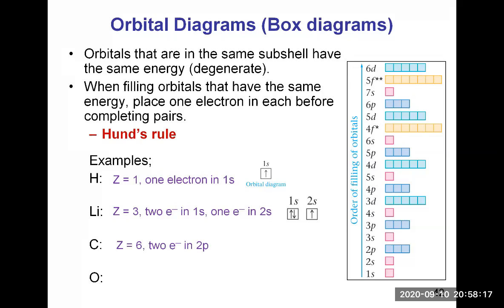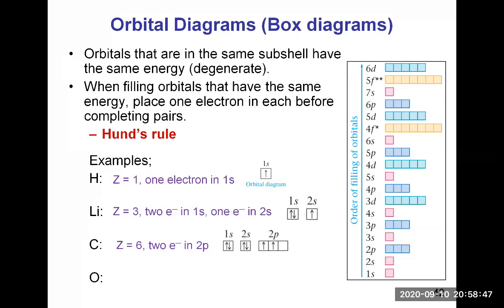Because the 2p orbitals are the same in energy, you can put them in one orbital each, and you don't have to pair them. So the orbital diagram will look like this. 1s filled with 2 electrons, a spin up, a spin down, 2s filled with 2 electrons, spin up, spin down, and then the 2p orbitals contain only 2 electrons.